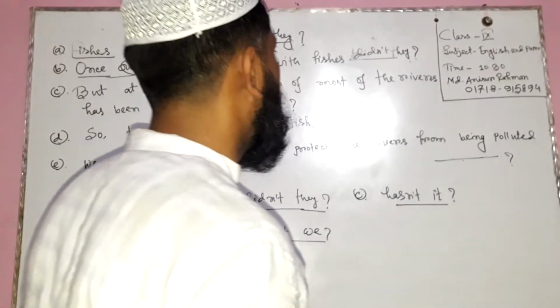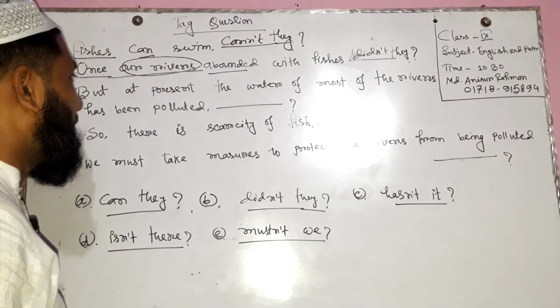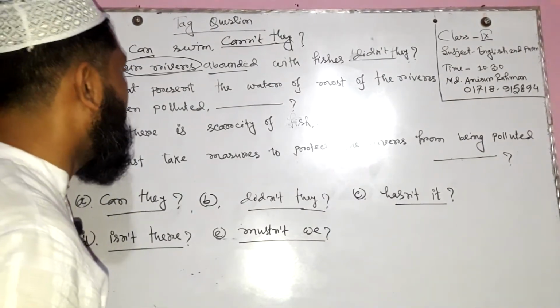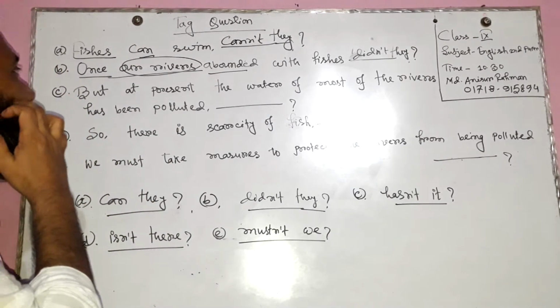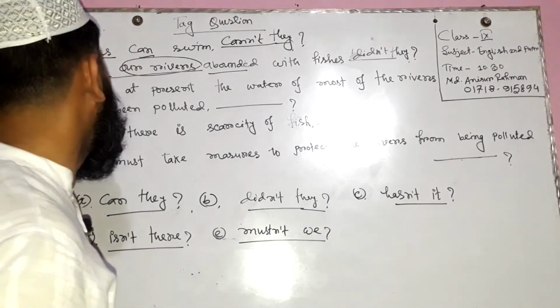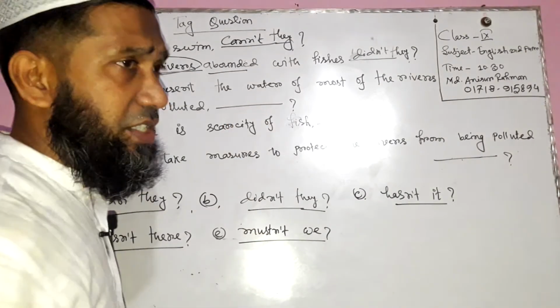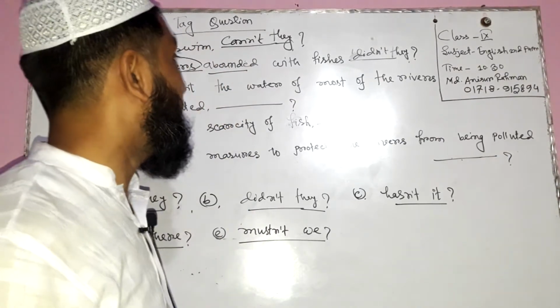The third question: but at present the water of most of the rivers has been polluted. Dear students, can anybody give me an idea about this sentence?